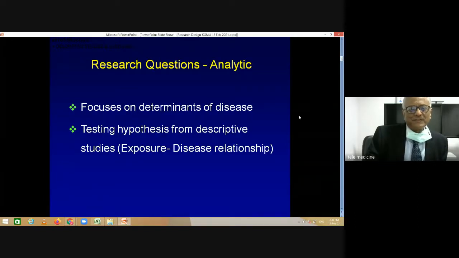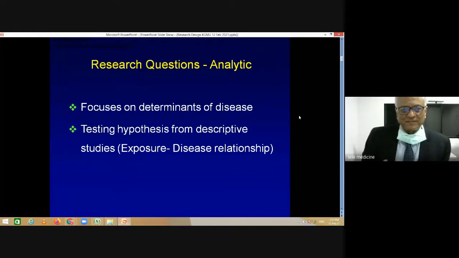The next kind of research questions are analytic, where your research is focused on determinants of disease. What determines the occurrence of disease? Not only the distribution, but what determines the occurrence of disease and outcomes. And you try to test hypotheses. So instead of generating hypotheses, you're testing hypotheses. And these hypotheses which have been generated from descriptive studies are tested in analytic studies. So this is a higher level of research.